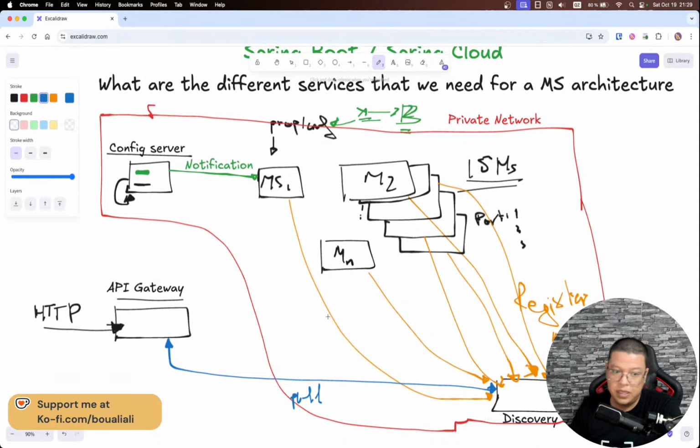So now our API gateway already has the information about the different running microservices. You see here it's a two-way arrow. The API gateway will connect to the discovery server, and if something changes or gets updated in here, the API gateway will be notified immediately.